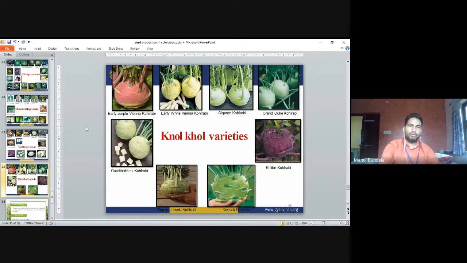Knol khol. So there are Early Vienna and other knol khol with different colors, like purple color, white color, yellowish colors, reddish colors. So these are the different colors and these are the different varieties, like Early White Vienna, Early Purple Vienna, Kolibri and Grand Duke. So these are all varieties of knol khol.